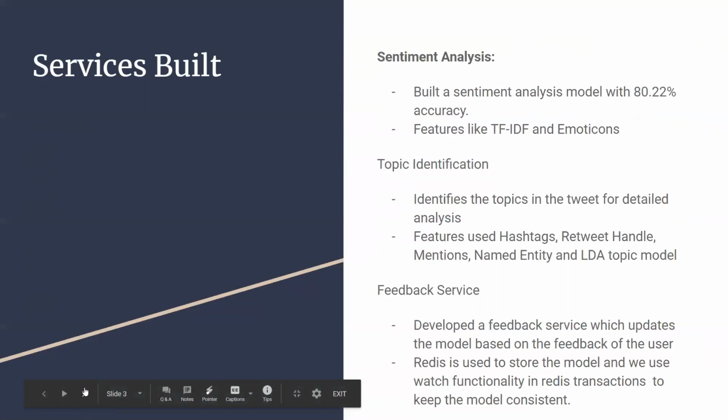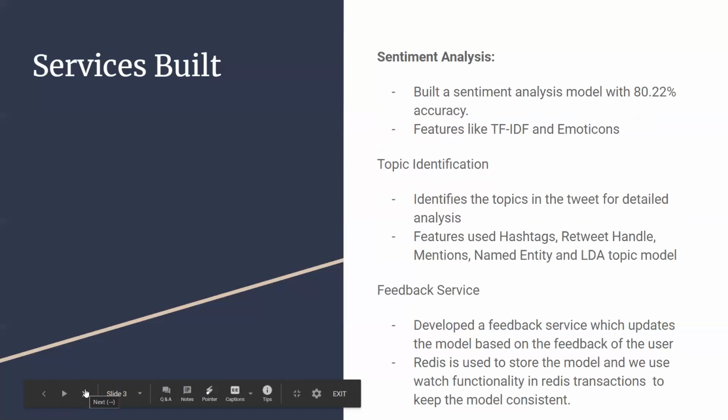And how we do it is we store our model in a Redis database, and Redis has a functionality called watch, which watches the key of the model.